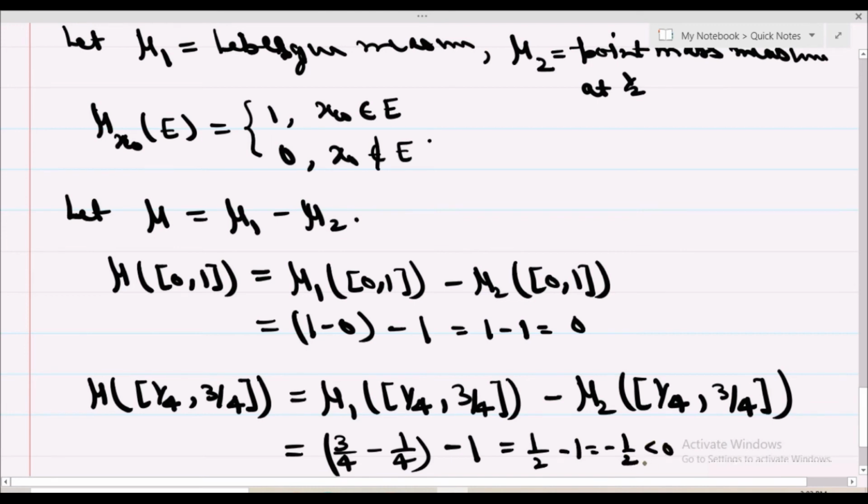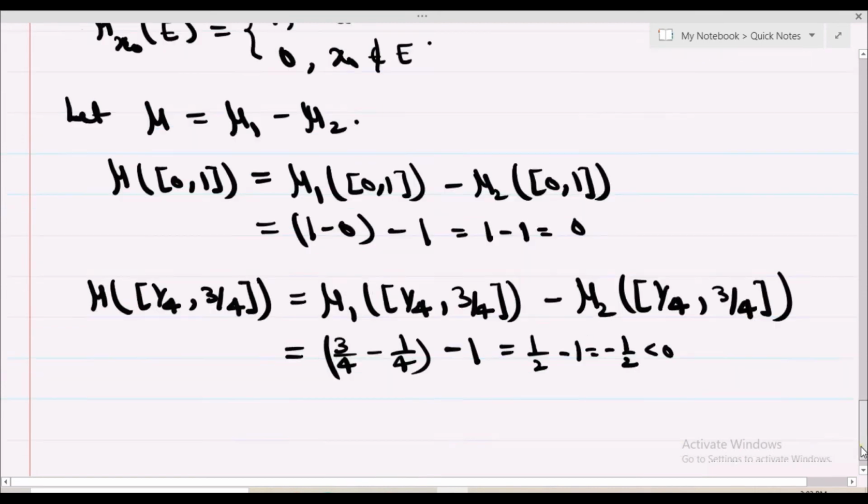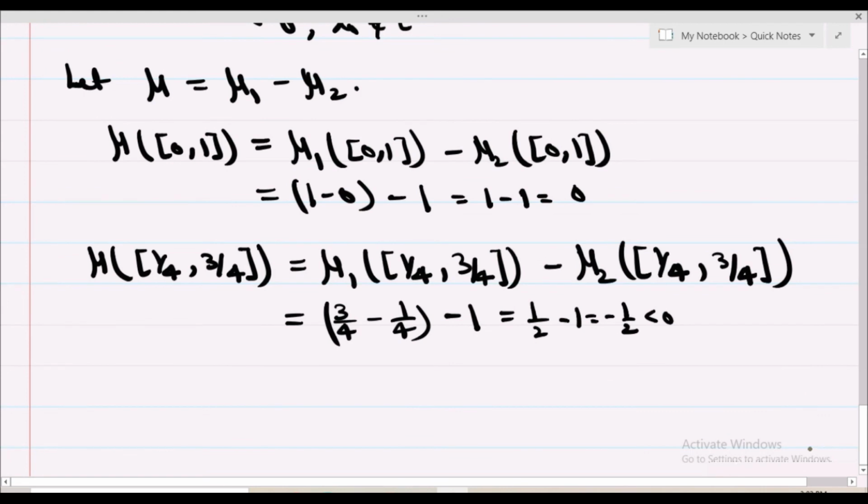Okay, clear? So your mu is a signed measure. Now we come on to some properties of signed measure. In the definition of signed measure, the third property is also known as the countably additive property. Okay, so our next theorem is: a signed measure